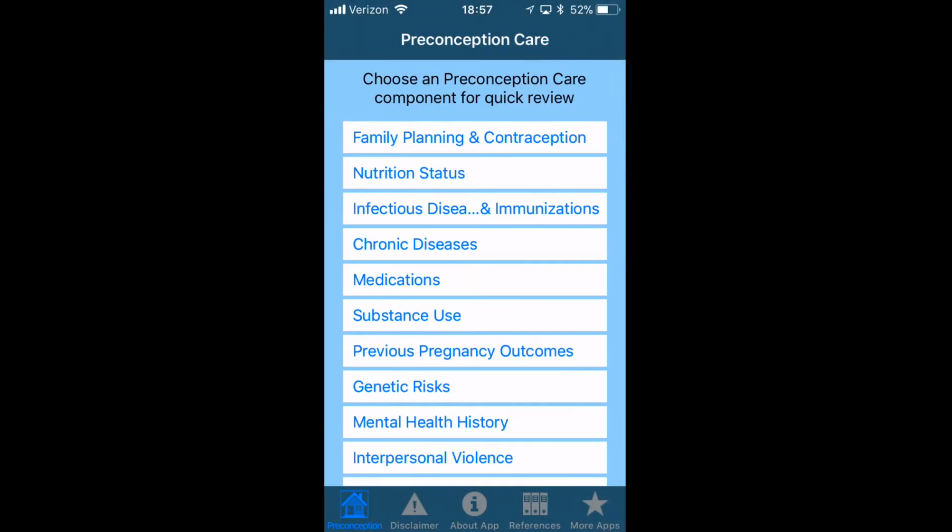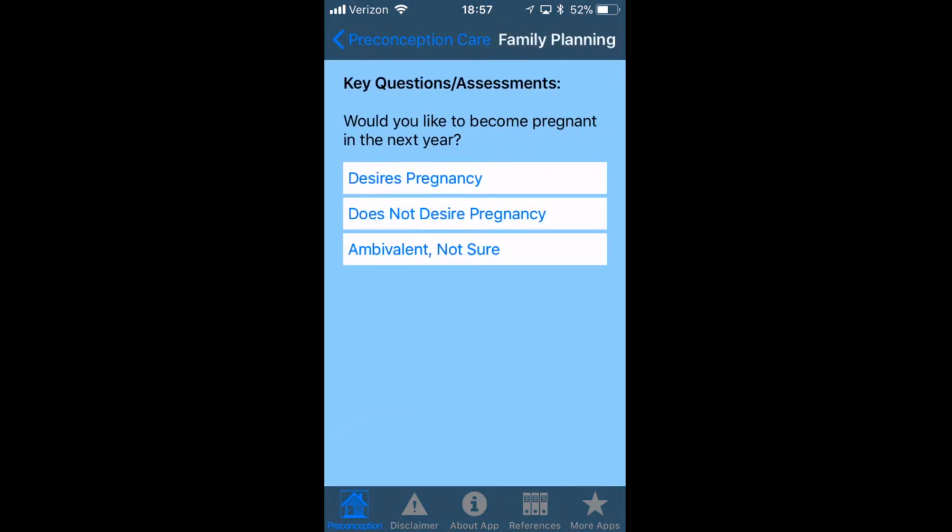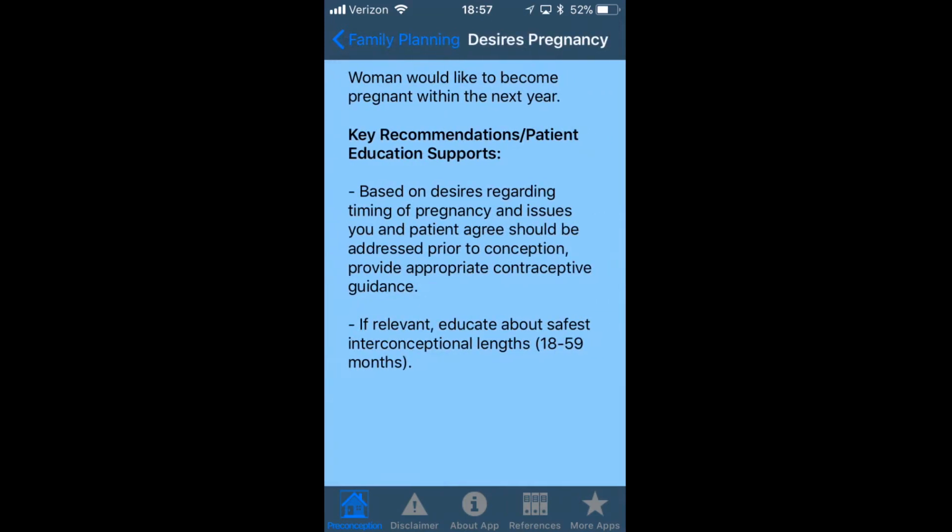In many places, the app uses a question-based format. I have an online scenario about a G2P1 who comes to your office asking about the potential of becoming pregnant again and has a number of related health issues. So in this case, we would say our patient wants to become pregnant, and it talks about some of the major things that you should ensure you and the patient are agreeable to.